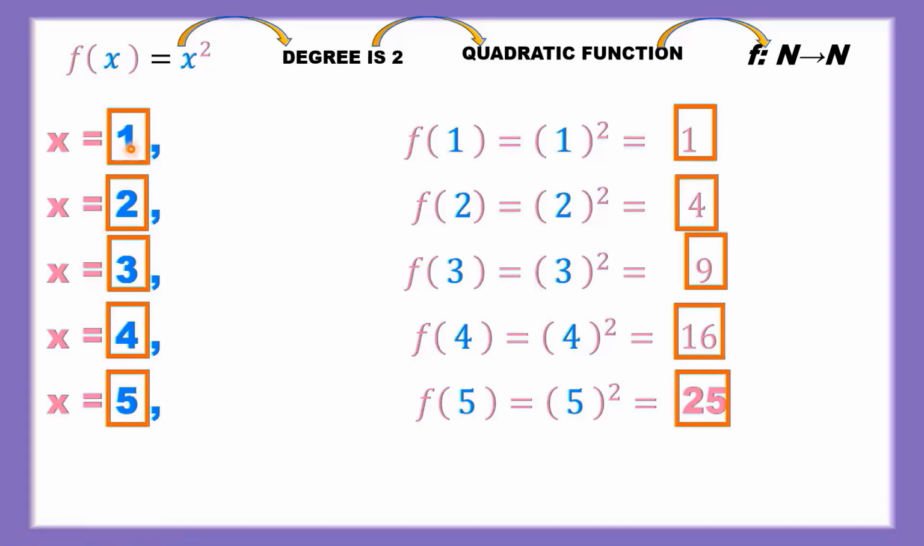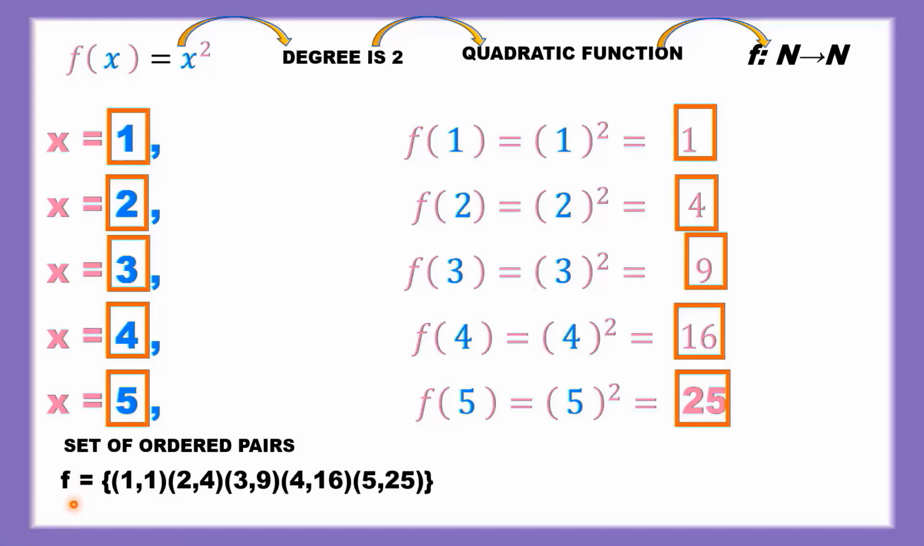It is clear that for each input value we get a unique output, so it is a one-one function. Let's represent these input-output values as a set of ordered pairs. So f is equal to (1,1), (2,4), (3,9), (4,16), (5,25).